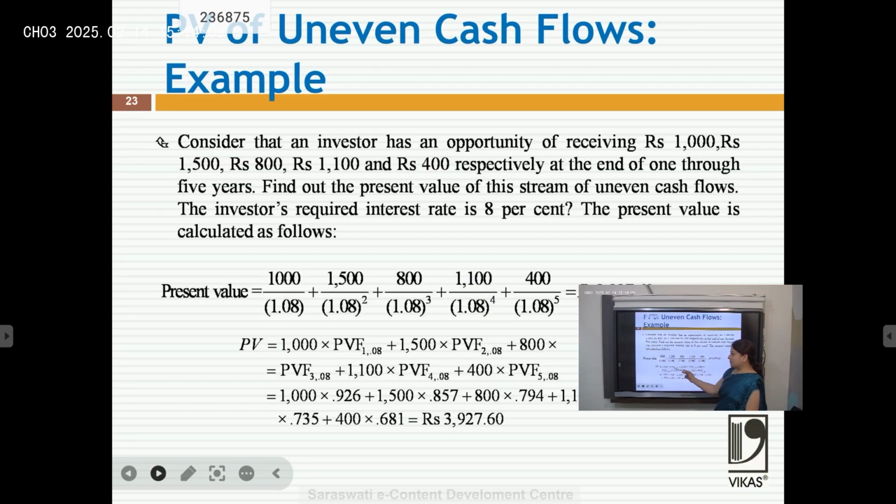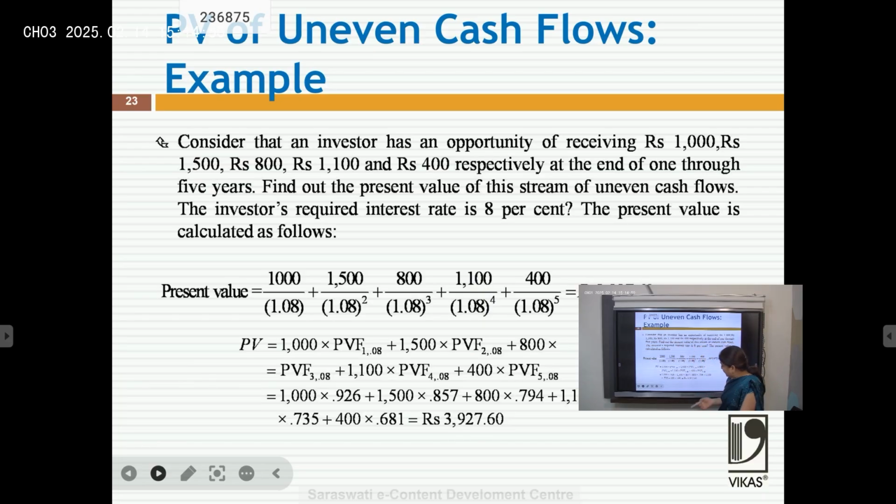We can use the first table, the present value factor table. At 8%, we check the value for 1 year, and that would be 0.926. Similarly 0.857 for the second year and 0.794 for the third year. We will get the values and then add them. That is 3927. These concepts help you in investment also. For example, we have seen that we got 3927. If we see it normally without considering the time value of money, the person is getting 4800.